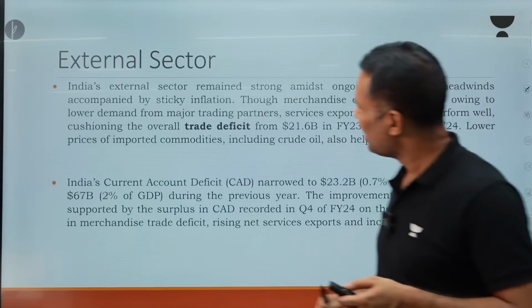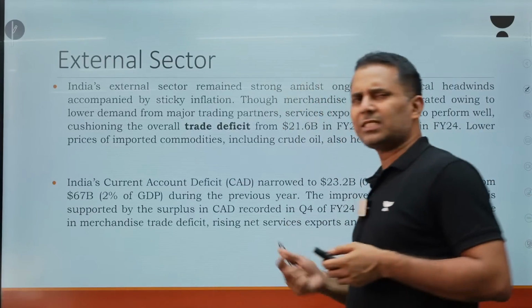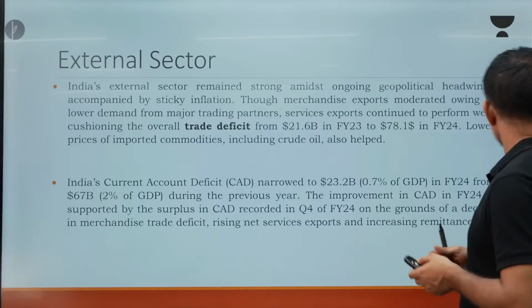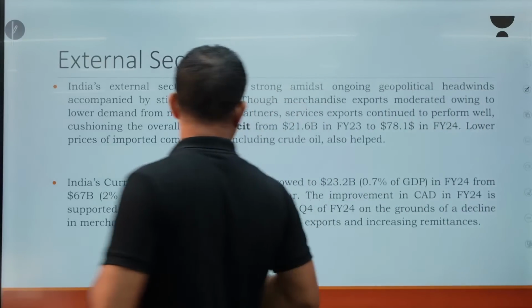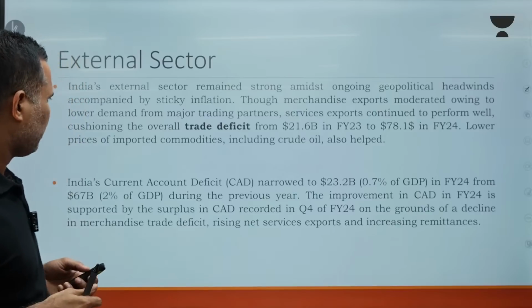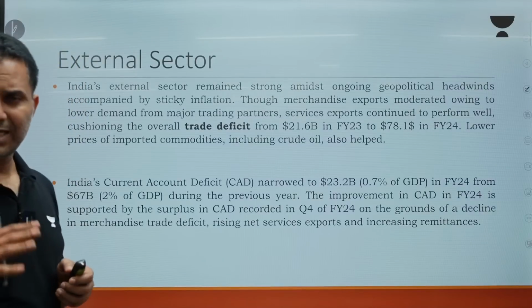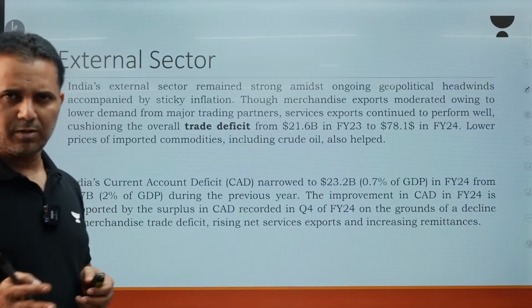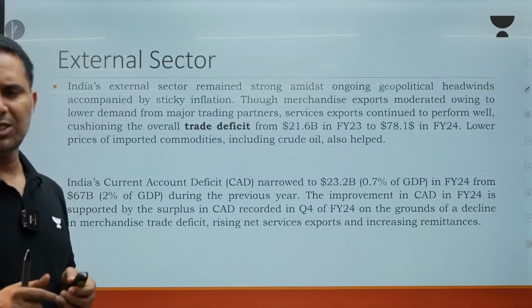Then the external sector, trade deficit. The external sector trade deficit has reduced. Our current account deficit has reduced in financial year 2024. Why has this reduced?